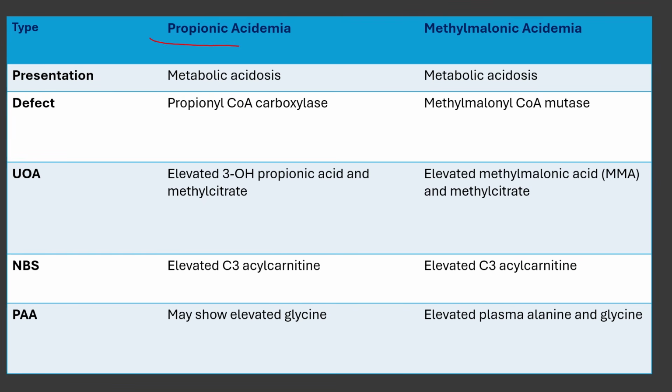To make the difference between propionic acidemia and methylmalonic acidemia, of course, you have to have the lab results. In presentation, both of them will present with metabolic acidosis and ketonuria. The defect in propionic acidemia is propionyl CoA carboxylase. In methylmalonic, from the name, methylmalonyl CoA mutase.